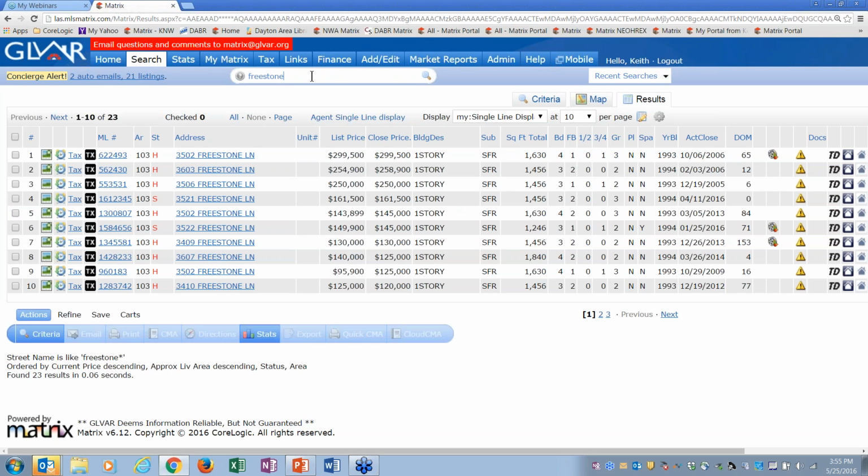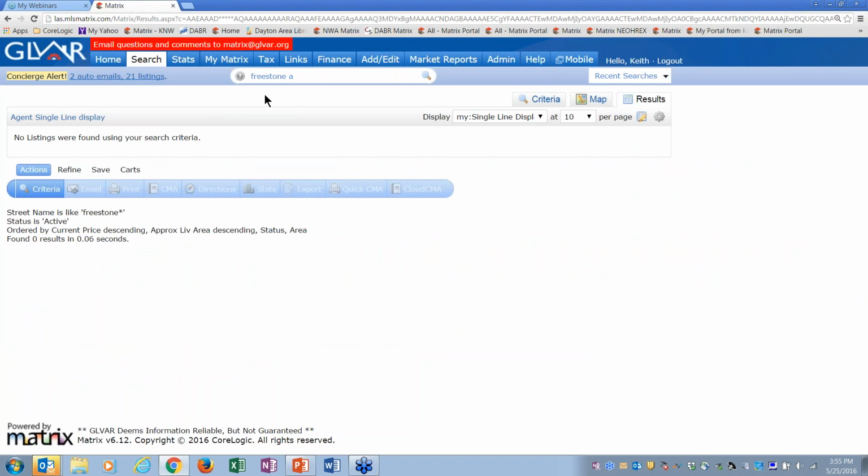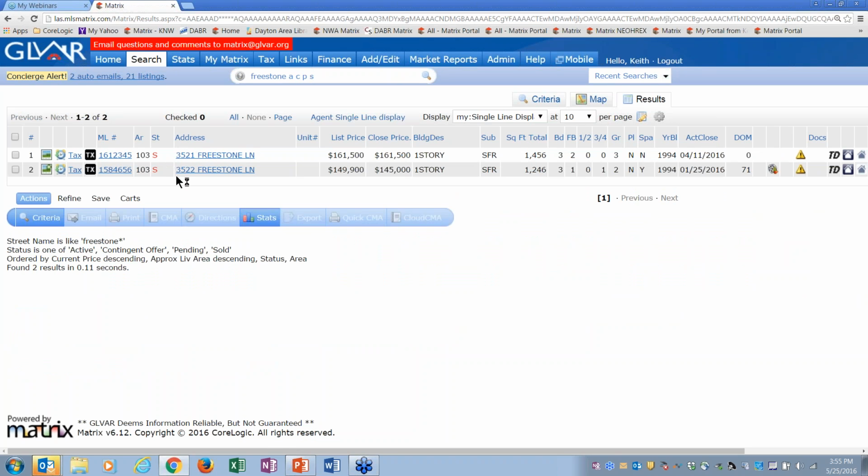What I could do is say Freestone space A for active, and there's no active ones on Freestone. I could do Freestone AC for active contingent, and there's no active or contingent. How about pending? Nope, no pending. How about sold? Yep, two sold ones on Freestone. I really like that. So you could do something like Tropicana.